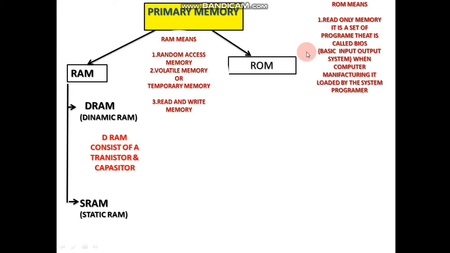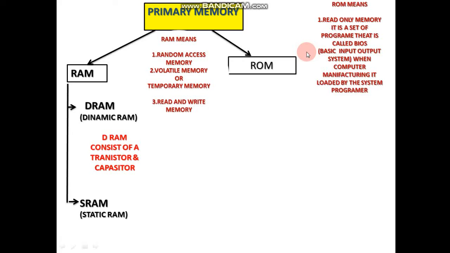Transistor is like a mechanical on-off switch. Then the capacitor holds the bit of information. If the transistor has no charge, the capacitor cannot hold it. So the capacitor depends upon the transistor switching action. So when the computer is switched off, the data are erased.